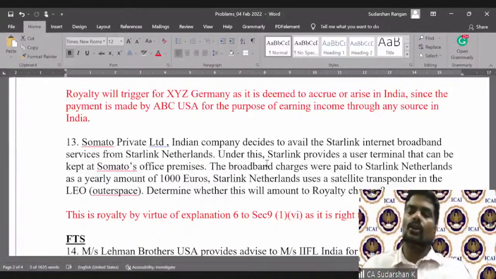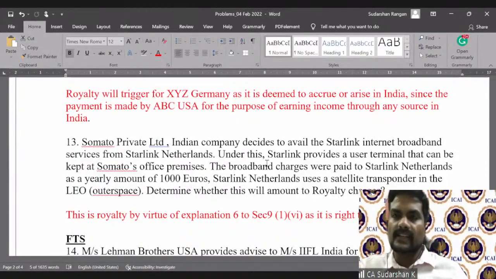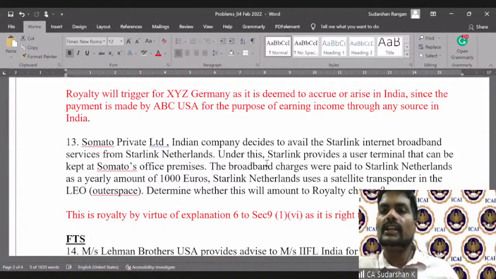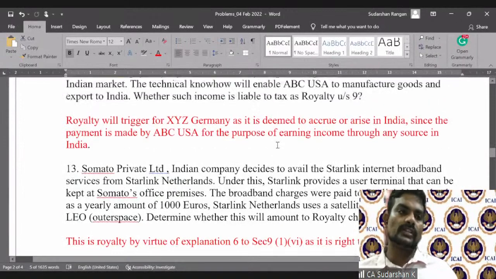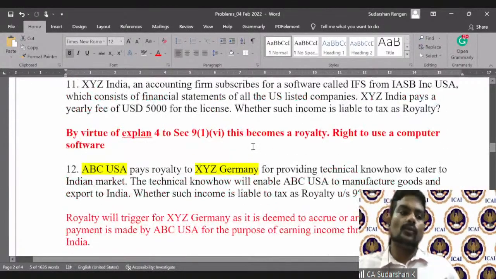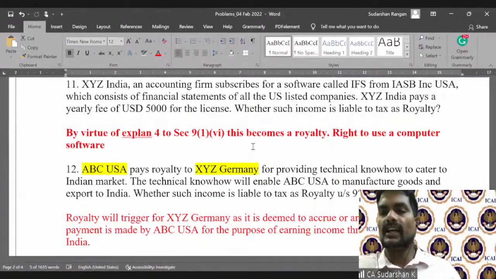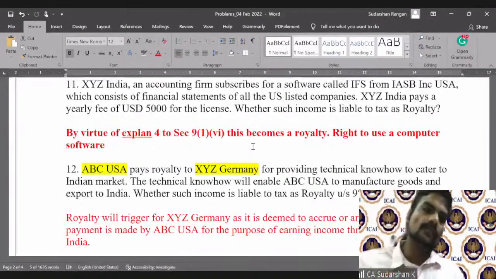So whether this is a royalty or an FTS: this is not an FTS because normally in software as a service, there is no human element. Will it be a royalty? Yes, because they are transferring a copyright or the use of a computer software, as in Explanation 4 to section 9. So in those payments, under 194J, we may have to withhold taxes even while making payments for software like Tally or any other cloud-based software.